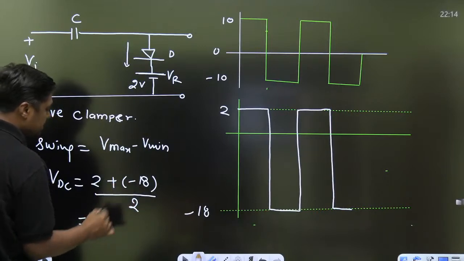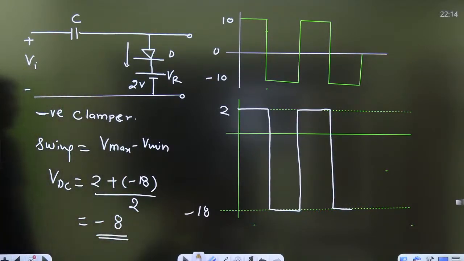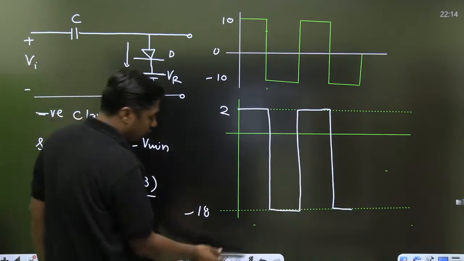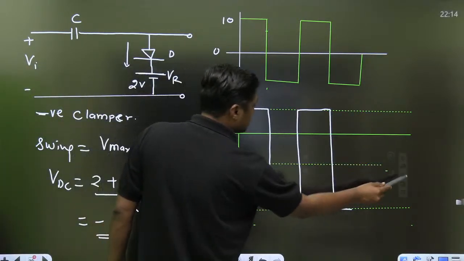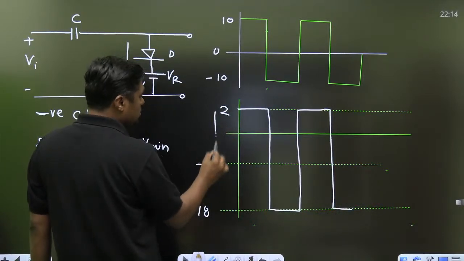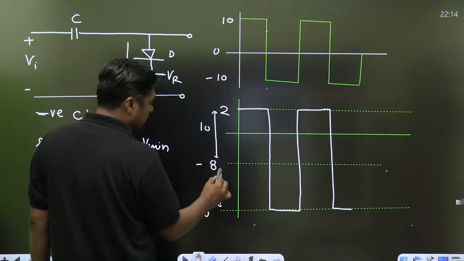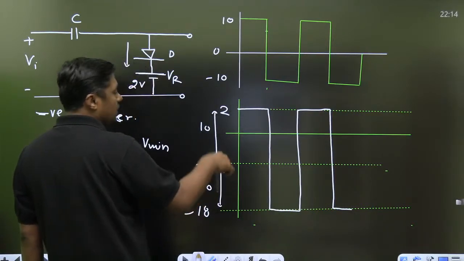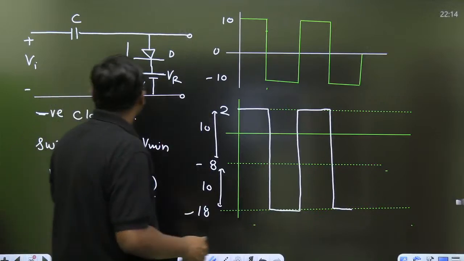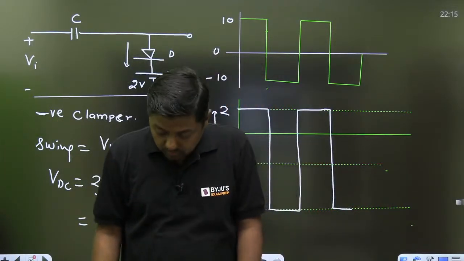That is minus 16 by 2, that is minus 8 volt. Minus 8 volt is the average value for this. From this point to this point, the gap is 10. From this point to this point, the gap is 10. This is the average value. Minus 8. Yes. Very true.